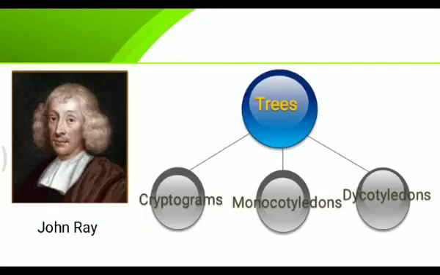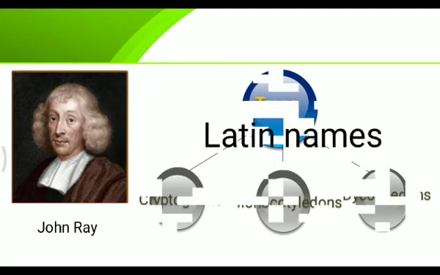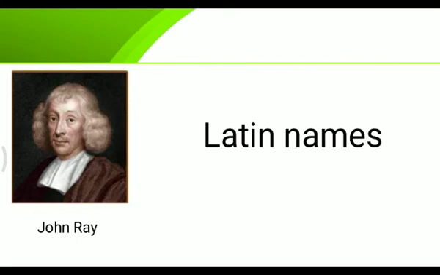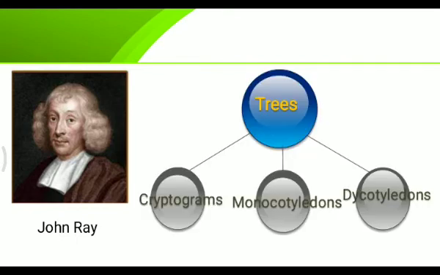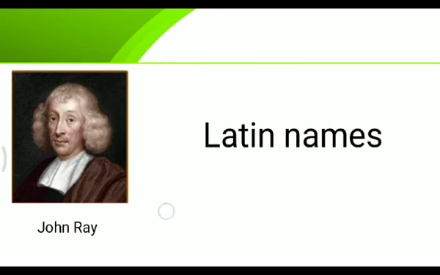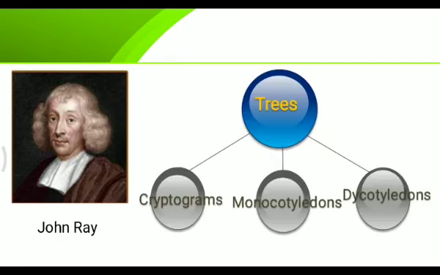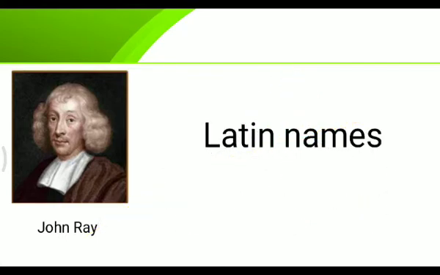Coming further, there is John Ray, who divided the plants as cryptogams, monocotyledon and dicotyledon. In the history, what happened further? Now, John Ray. Okay. So, continuing the history, as I said, he was the one who divided them into three categories and he also gave the Latin names.